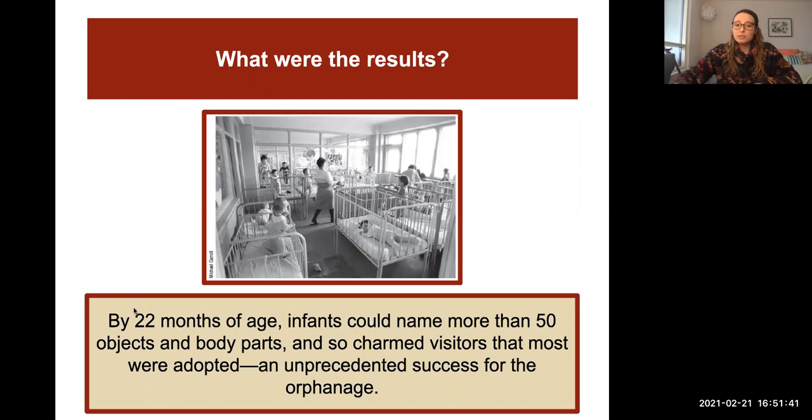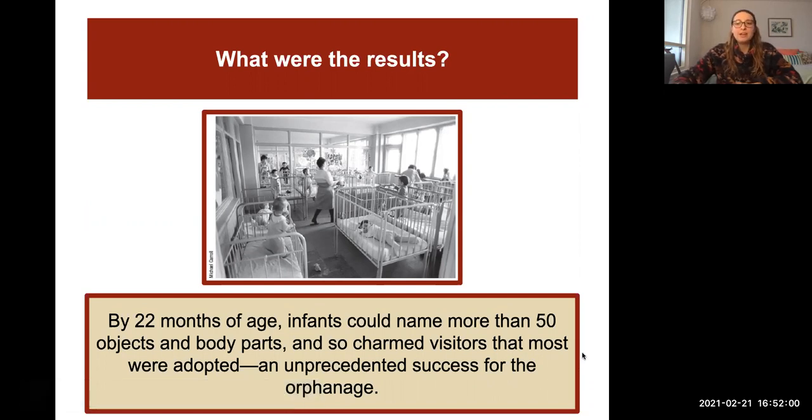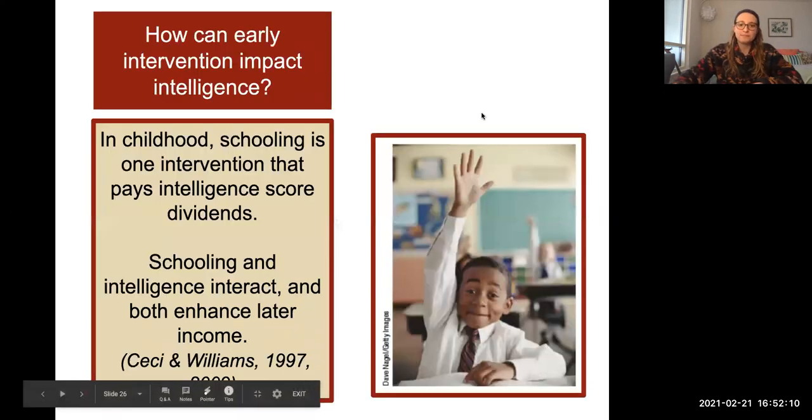By about 22 months of age, infants could name more than 50 objects and body parts, and that means that they also charmed visitors more when they were coming to look for adoption. So an unprecedented success for the orphanage is that most of those children were in fact adopted. So that is thankfully a really great outcome of how we can see what research does and how we can use that in a training way to hopefully make a better difference there.